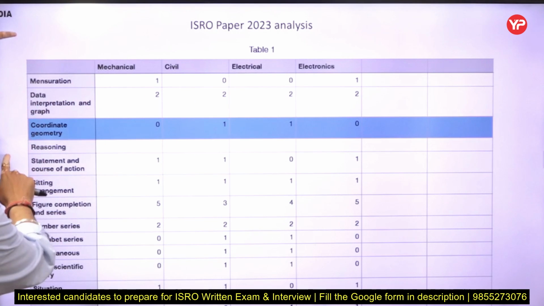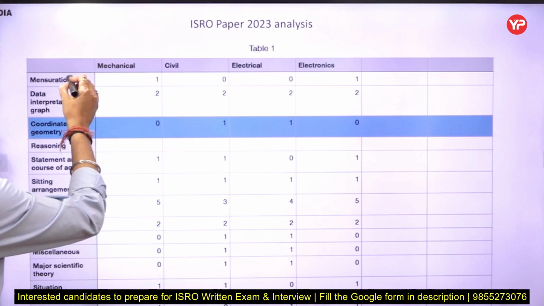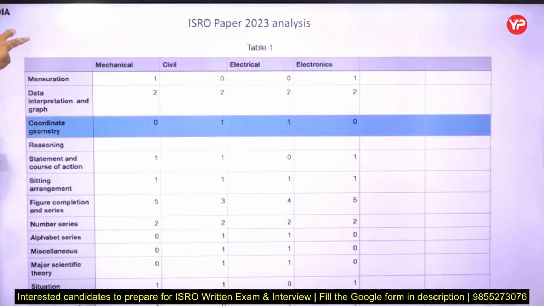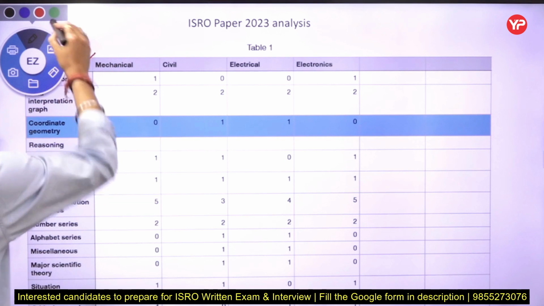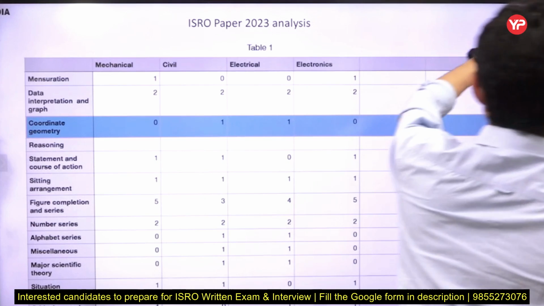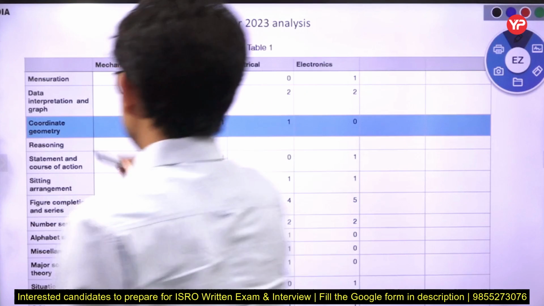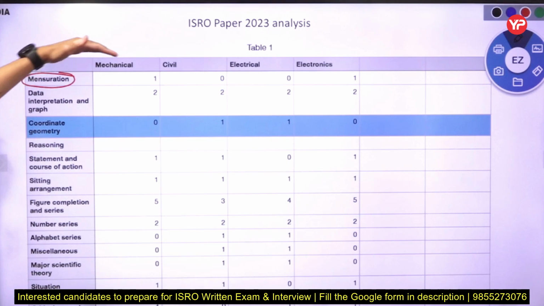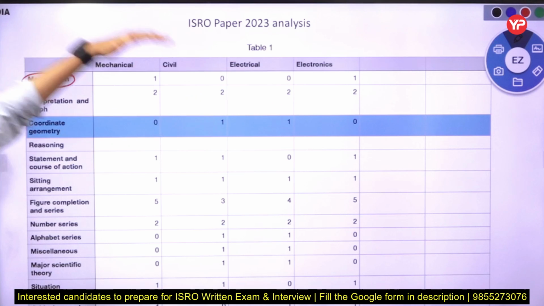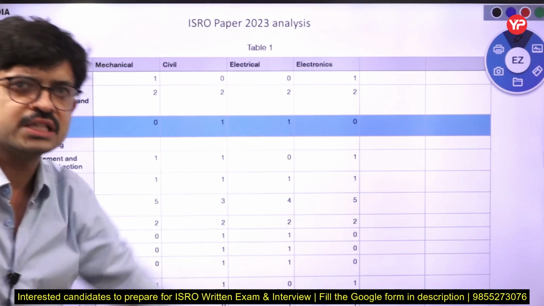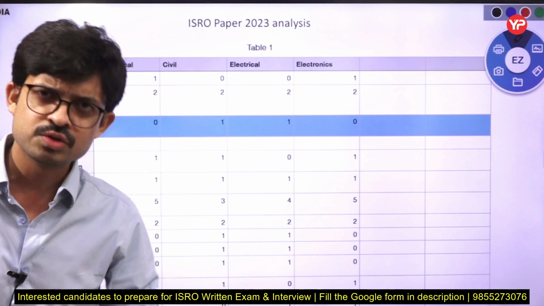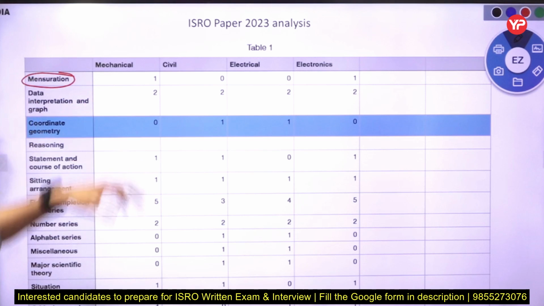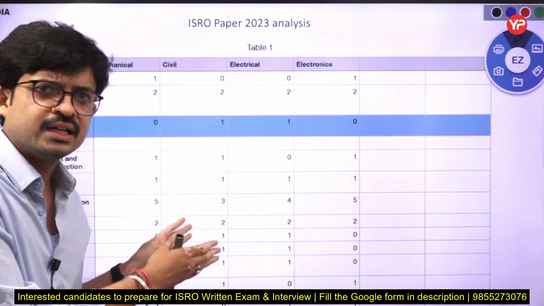First of all, we see mensuration, basically a mathematics topic. In mensuration, we have done it related to the branches: mechanical, civil, electrical and electronics, because before 2023 there was no general ability test in ISRO, but in 2023 they introduced this portion. And we are studying which type of questions came in 2023.